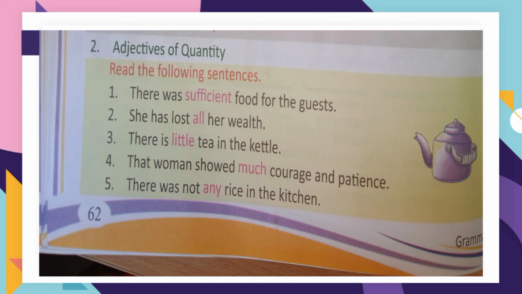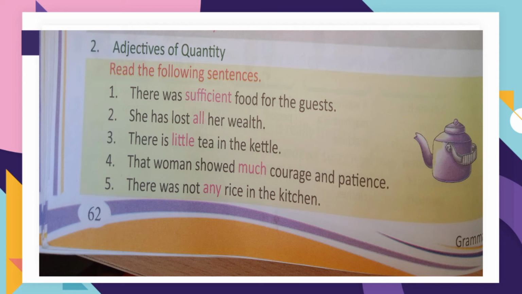She has lost all her wealth. How much has she lost? All. There's a little tea in the kettle. How much tea is there in the kettle? Little. So you can see sufficient, all, little. They are adjectives of quantity because they tell us how much of a thing is meant.